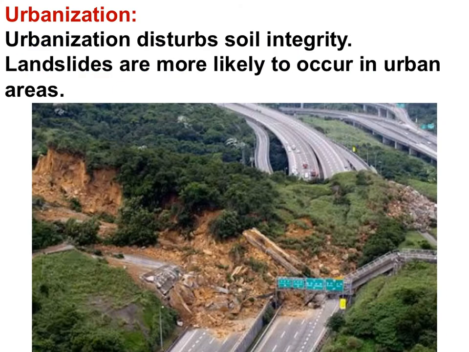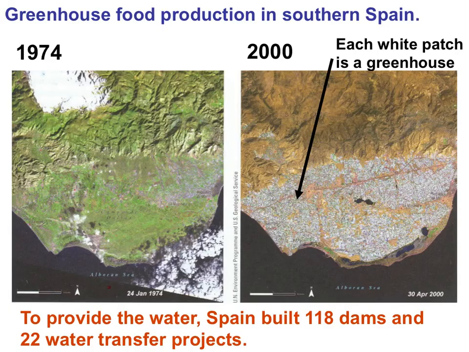Urbanization disturbs soil integrity. Landslides are more likely to occur in urban areas, especially when soils must support structures such as buildings or roads. And lastly, you can see evidence of urbanization in southern Spain from 1974 on the left to the year 2000 on the right. What you see is a change in the density of greenhouses to provide food. To provide the water for this urbanization, Spain built 118 dams and 22 water transfer projects. What became of the soil?